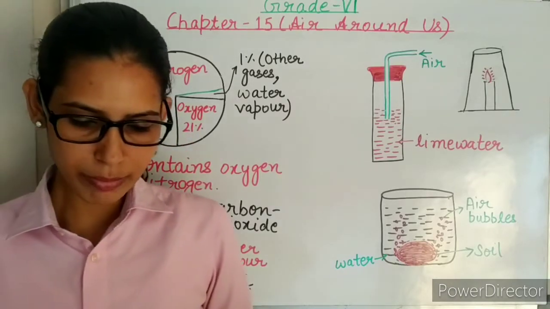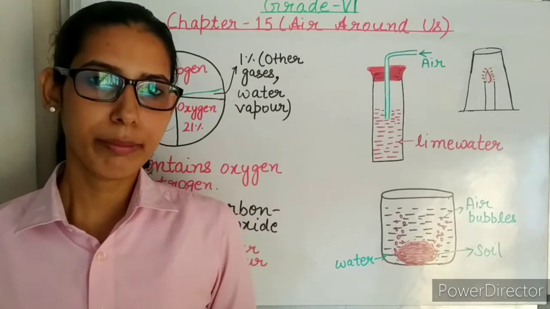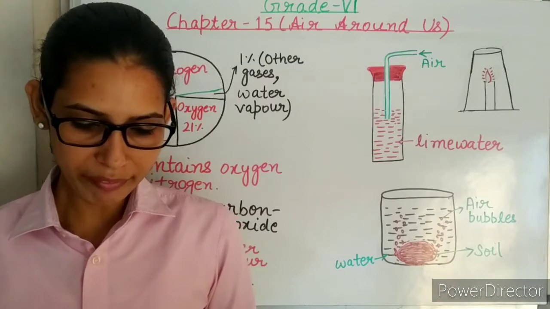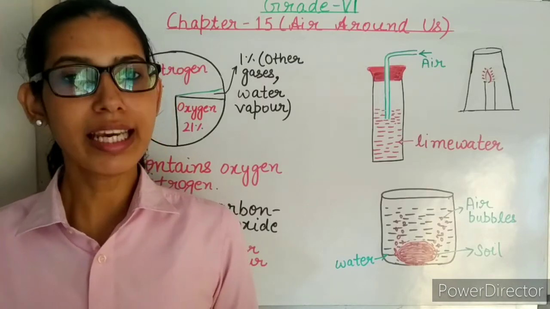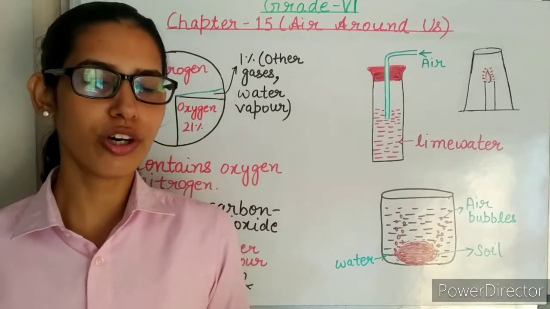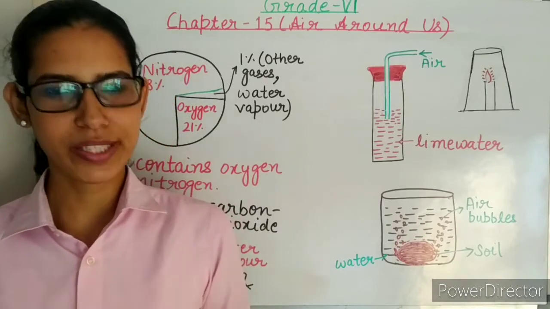Aquatic plants and animals breathe in dash dissolved in air. They breathe in air dissolved in water. Earthworms come out during rains because they need to breathe in air. Plants and animals depend on each other for exchange of oxygen and carbon dioxide.